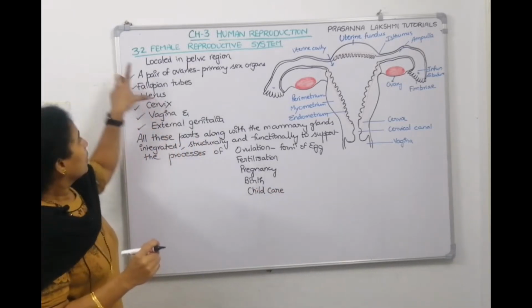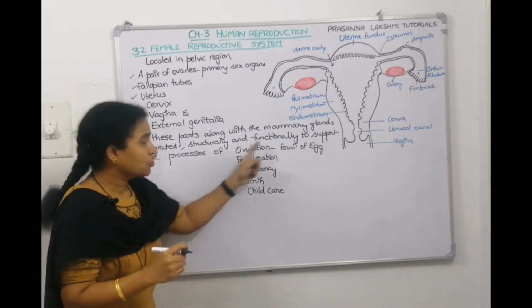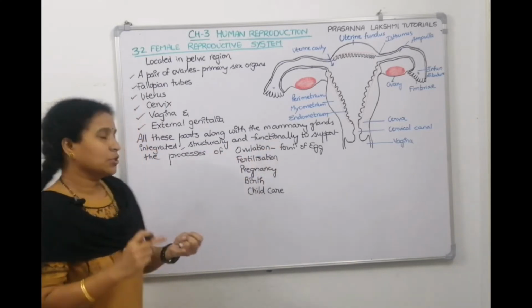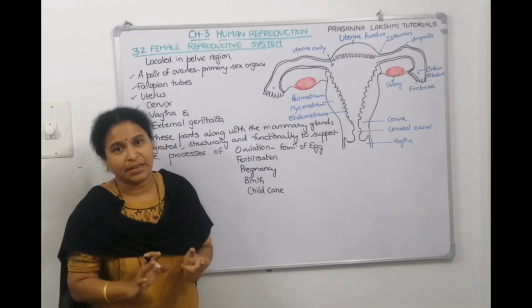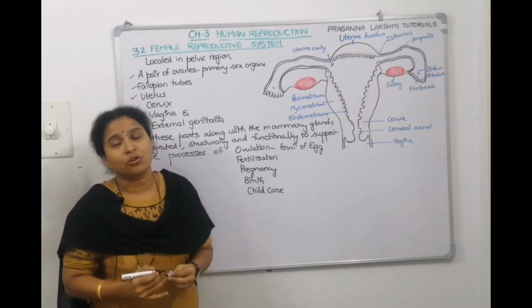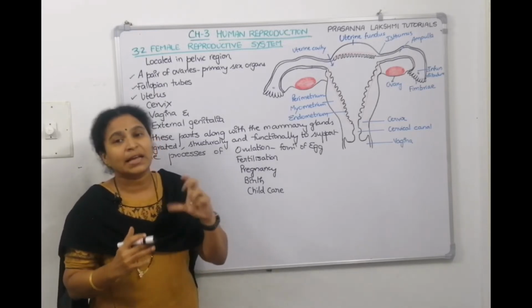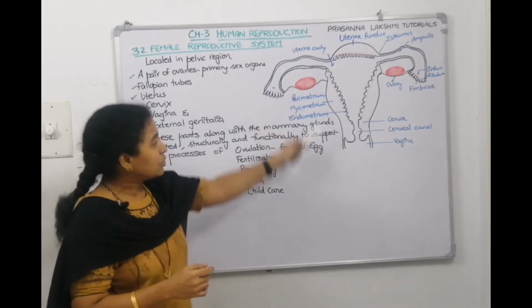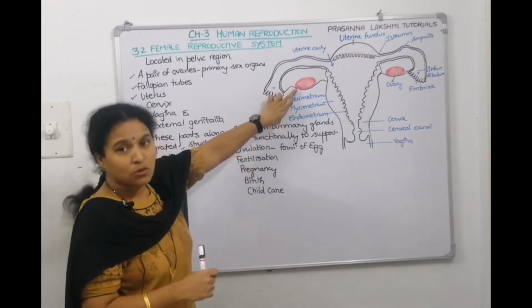So all these parts along with the mammary glands, they are working structurally and functionally to support the process of ovulation, fertilization, pregnancy, birth and child care. So this is an introduction to the female reproductive system. Now we have to look about each and every organ in detail. So we have seen the picture also, and I am telling female reproductive system comprises of female gonads called ovaries.